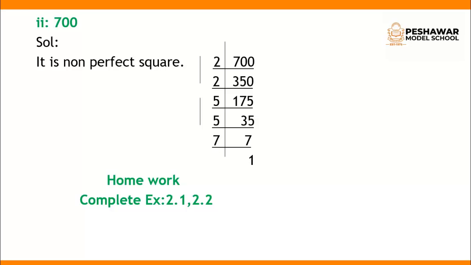You split it up like this, and you divide 350 by 2, so you get the product 175. 175 does not come in the table of 2, so we have to divide it by 5. 5 3 times 15, 5 5 times 25. So 5 35 times 175. 5 7 times 35, 7 1 times 7. It is a non-perfect square because there is no pair of 7.